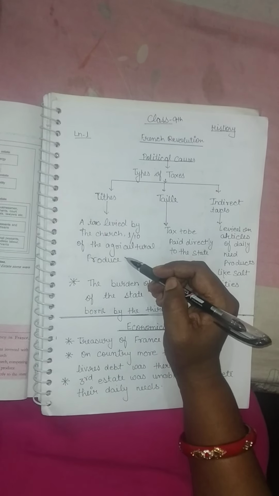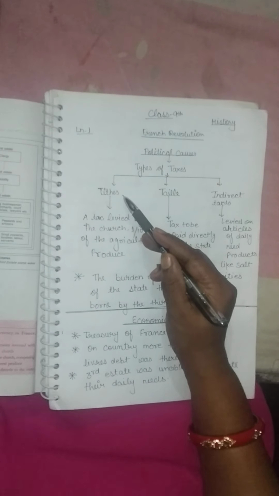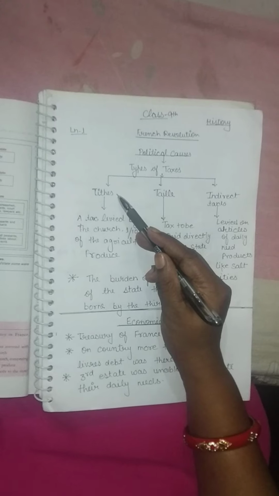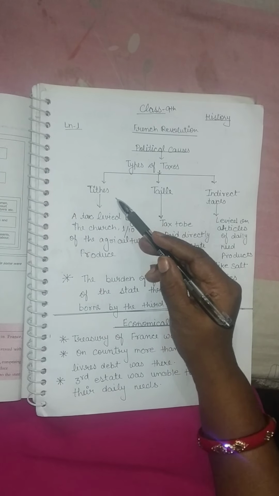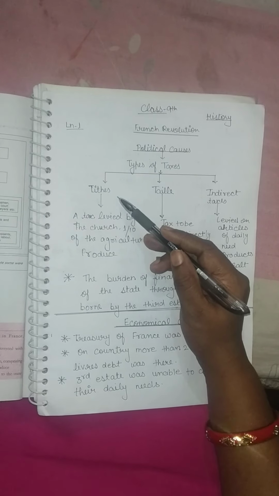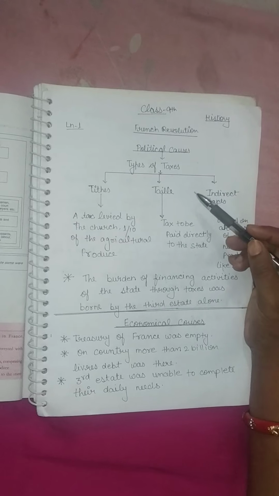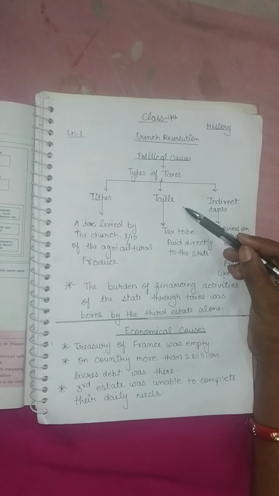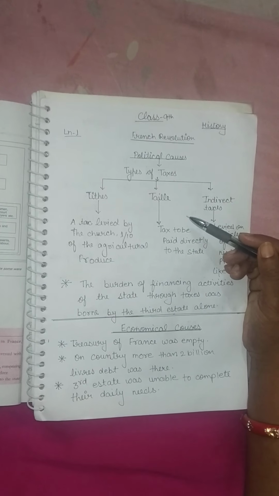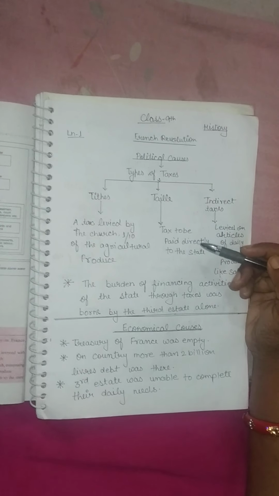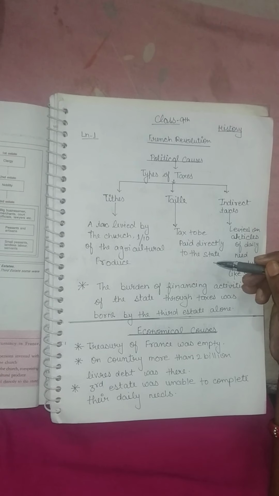As we are discussing, you are able to understand that tithe was a religious tax which was taken by the clergy from the people of France. Second type of tax was taille. Taille was also a type of tax which was paid directly to the state, meaning this tax went to the nobility or the monarch.